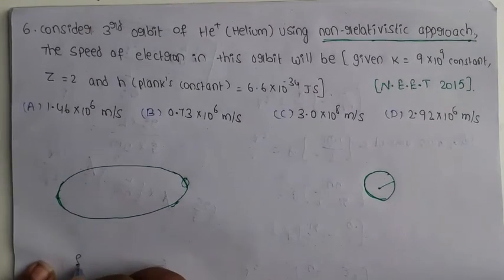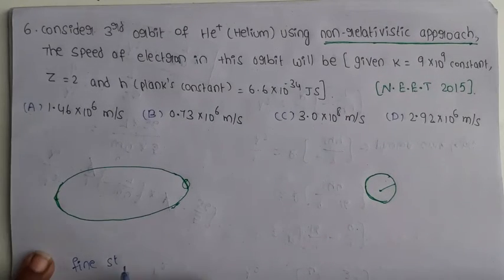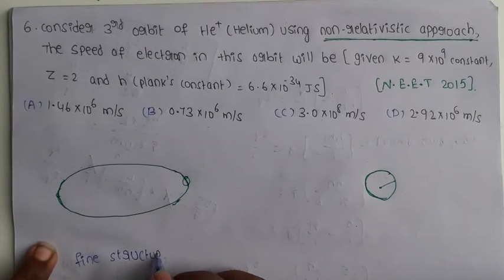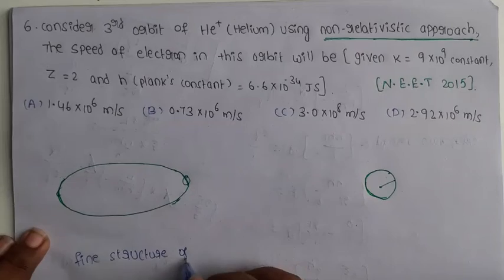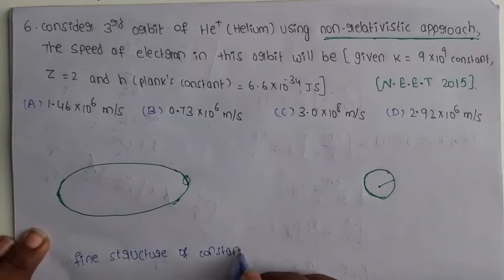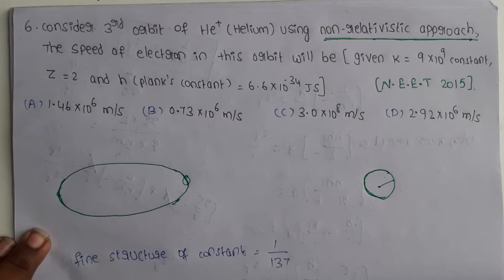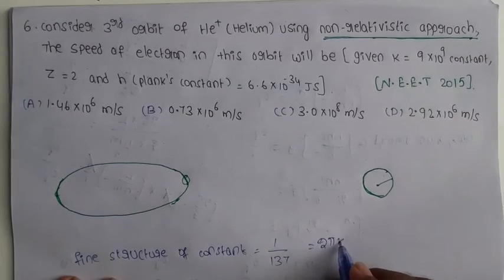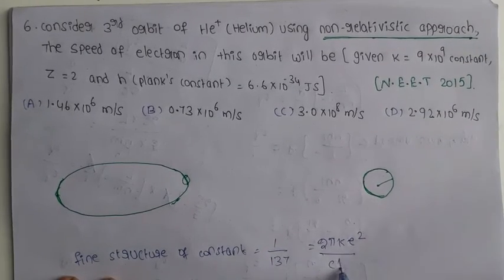So the fine structure constant, its value is 1 by 137. Its formula is 2 pi k e square by c h.